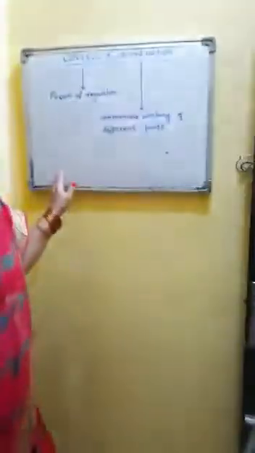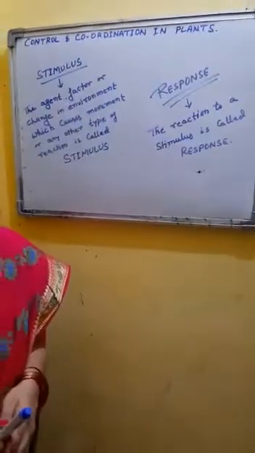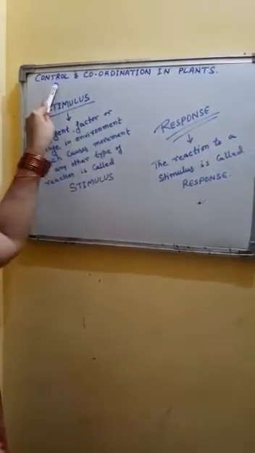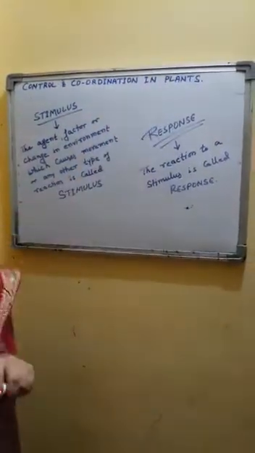In plants, nerves and muscles are absent. Brain and spinal cord are absent. There is no nervous system and neural coordination in plants. Plants only control and coordinate their activities with the help of chemical coordination. So first we are going to study about control and coordination in plants. To start with, control and coordination in plants.